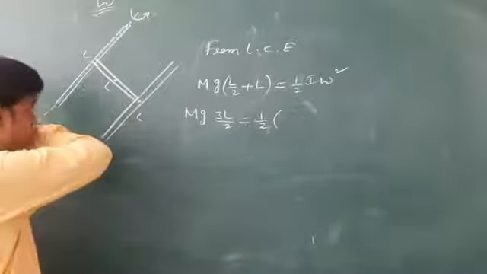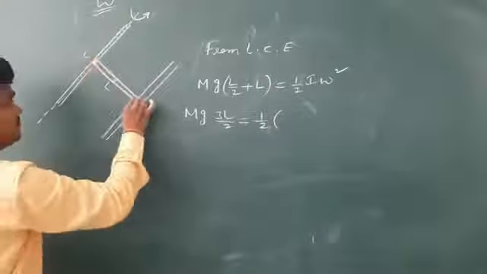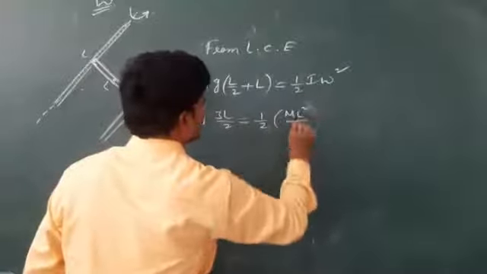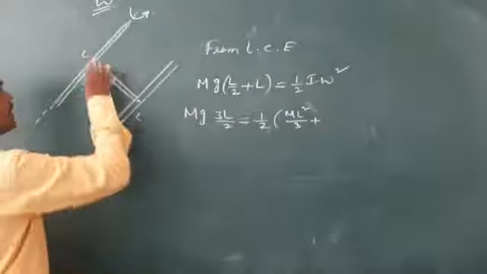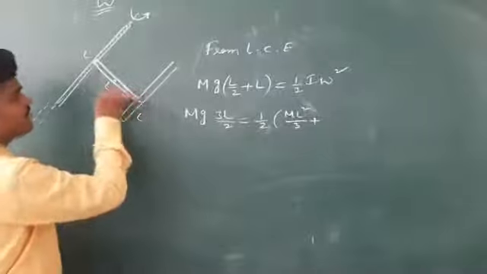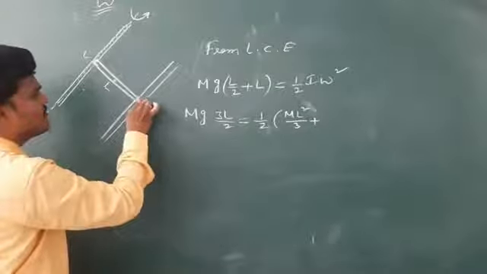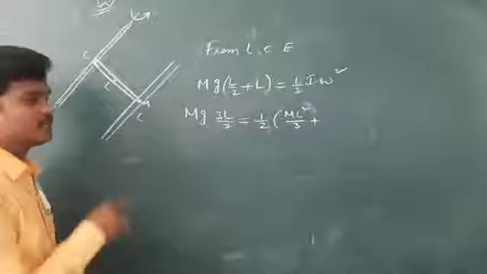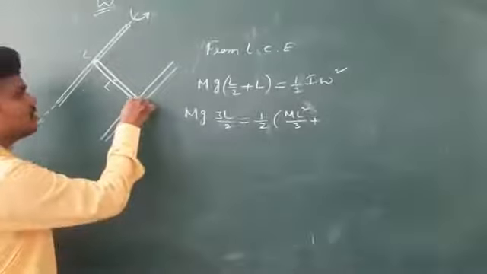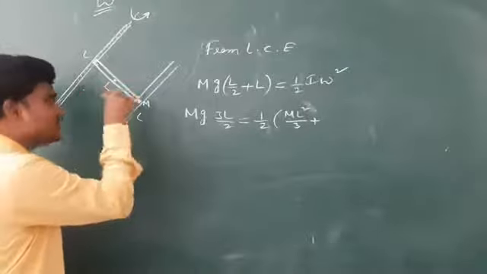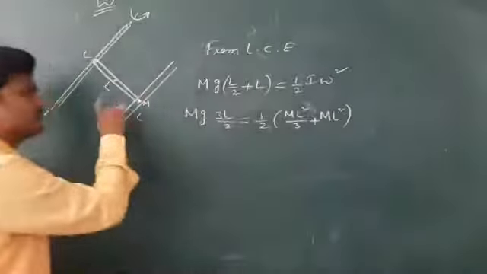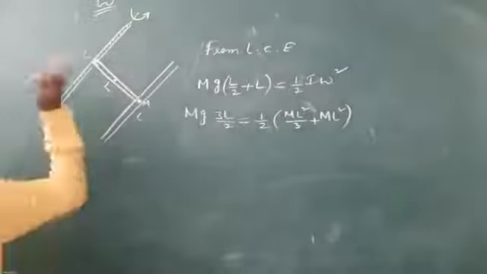So Mg 3L by 2 equals half I omega square, where I is the moment of inertia about this axis. This axis is at one end of the rod, so for this rod it is ML square by 3, for one end. And this point is at a distance of L, so the entire mass is concentrated here; only then am I writing this formula. Otherwise, I have to use ML square by 12. You know the formulas; they are not given in the question. The total mass of this one is concentrated at this center, so I follow ML square. Because about this axis I am finding, it is ML square by 3 plus ML square, times omega square.